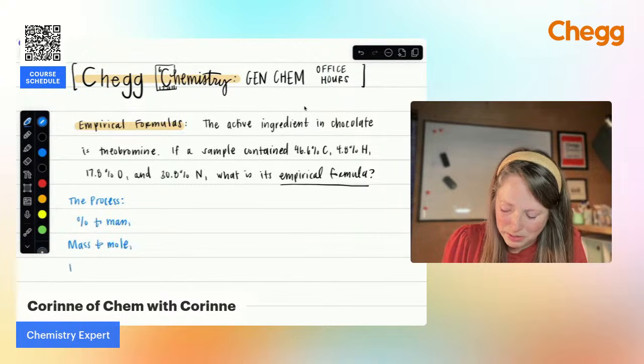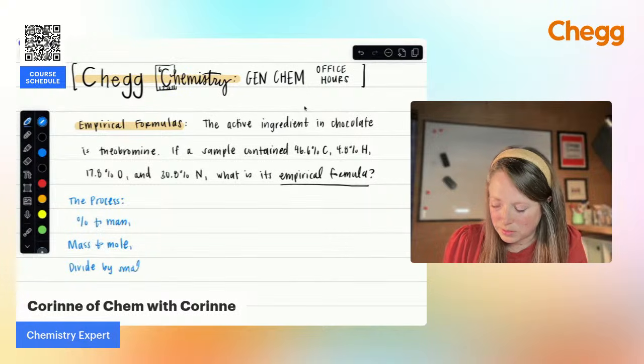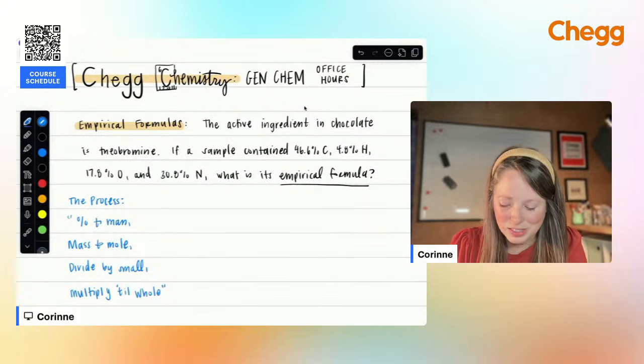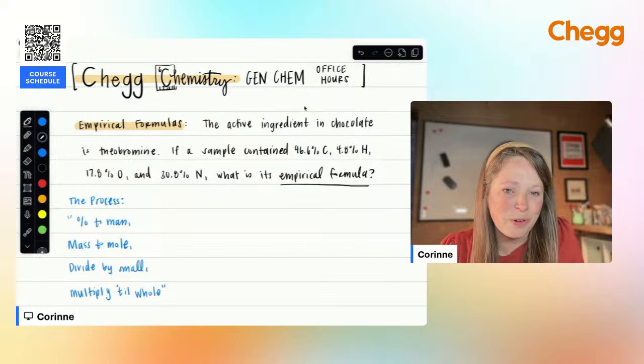Divide by small, multiply till whole. All right, so if you can get this rhyme in your head, you're going to feel like this is such a simple process. So let me go ahead and walk you through this.